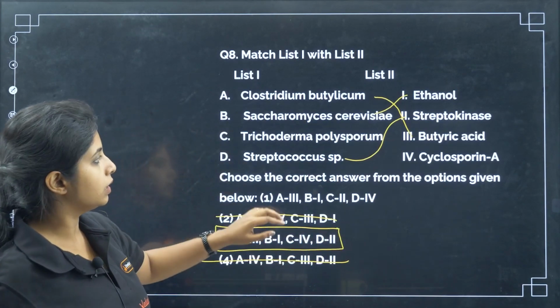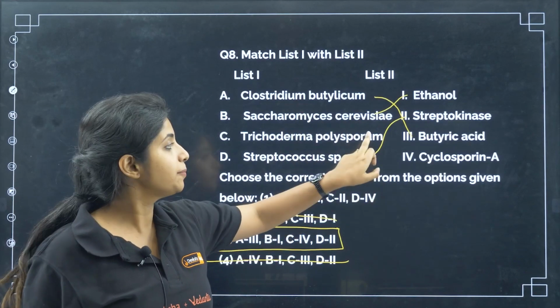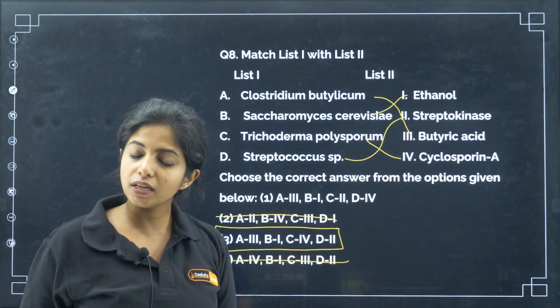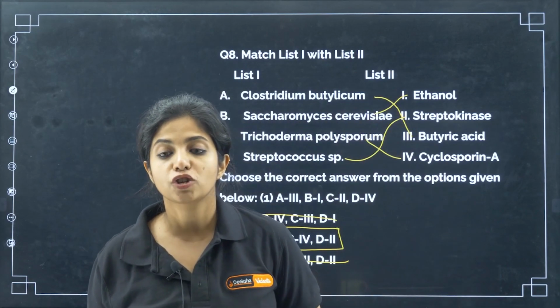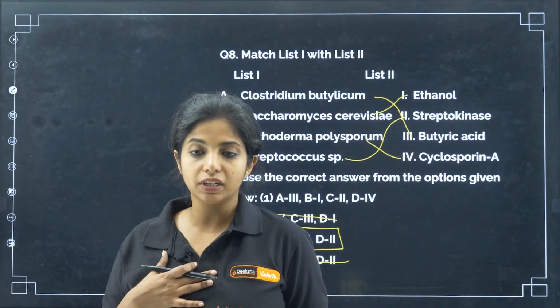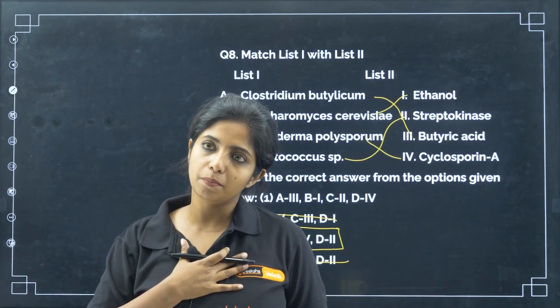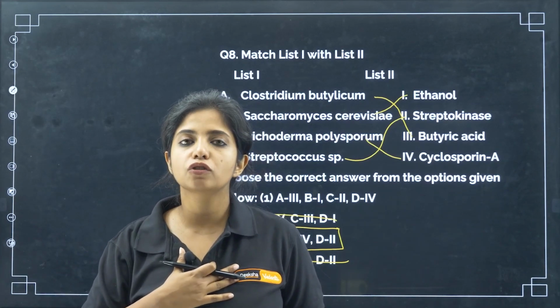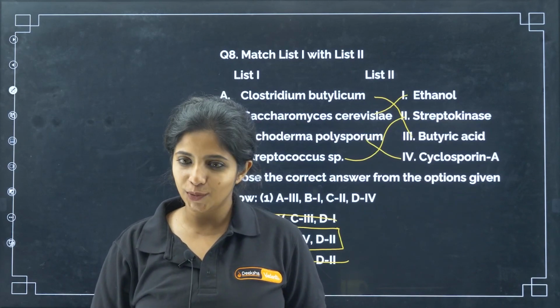Let's talk about C over here. Trichoderma polysporum is a fungus and it produces cyclosporin A. What does cyclosporin A do? It is an immunosuppressive agent. For example, I have a graft done. I am getting a kidney from some other person who is helping me. But my body thinks it's foreign and tries to fight against it and probably damage the kidney I have just got. Is that fair? No. So what do I need to do?